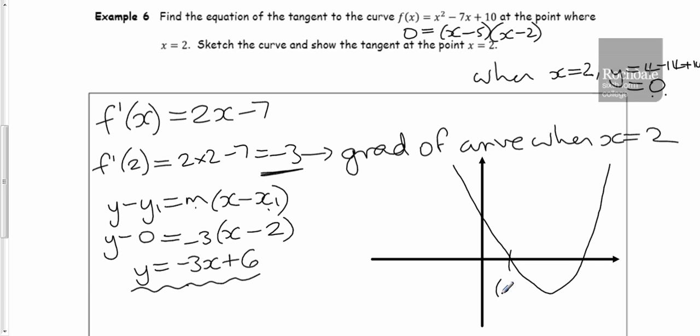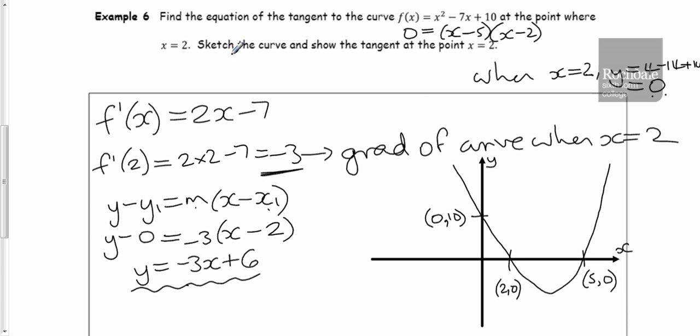So it crosses the x-axis when x is 2 and when x is 5. Let's show where it crosses the y-axis. At this point, we know x is definitely 0. So when x is 0, y is 0, take 0 plus 10, so y is 10.